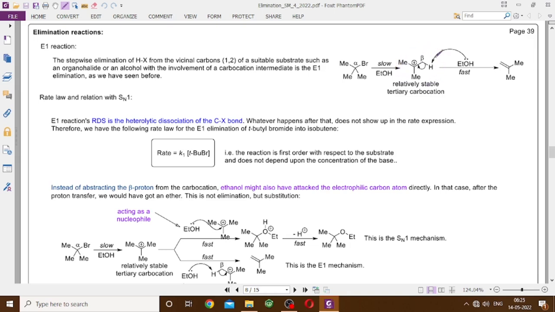So it is just the opposite of the E1CB যেখানে প্রথমে CX বন্ডটা ভেঙে কার্বন আয়ন তৈরি হয় আর সেখান থেকে আমরা অ্যালকিন পাই। তাহলে এখানে আমাদের প্রথমে কার্বোক্যাটায়ন তৈরি হবে in the rate determining step, which will eventually lead to the alkene. So it's a two-step process because the first step is unimolecular, that is the RDS, and that's unimolecular. Only one molecule is involved, that is the organobromide. It is called the E1 reaction.